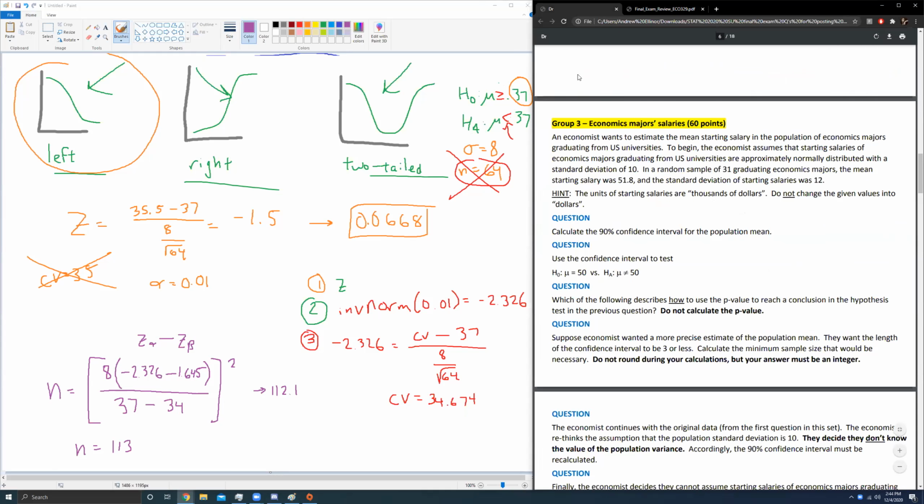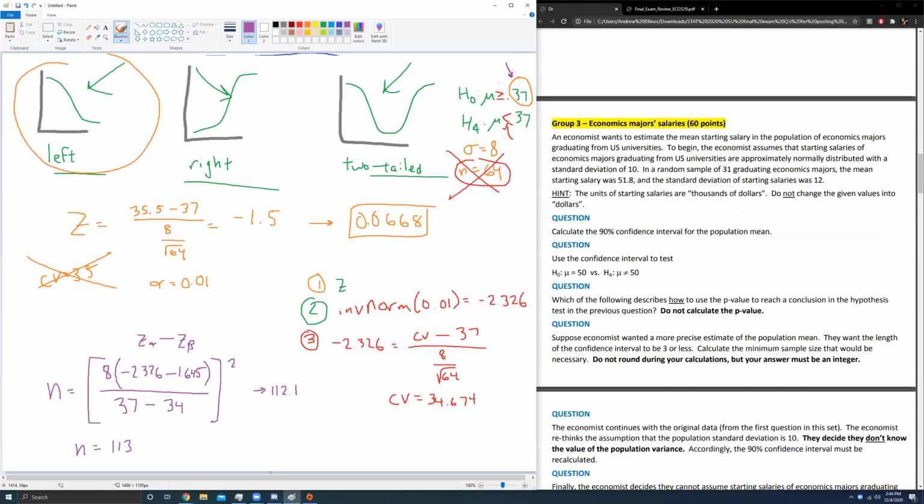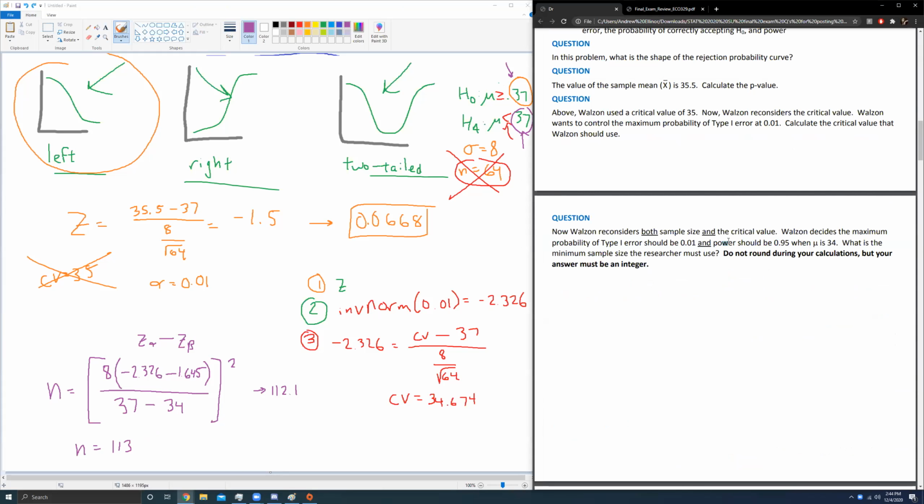Yes. This is a mistake some people make: they think the null hypothesis value is 37 and the alternative value is also 37. Someone in the group asked how this works, because 37 minus 37 gives 0 down below, a divide by 0, which is a big no-no. So where do we get the alternate value? It's given in the question, where they say they want power to be 0.95 when mu is 34.